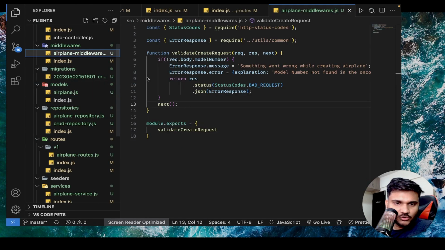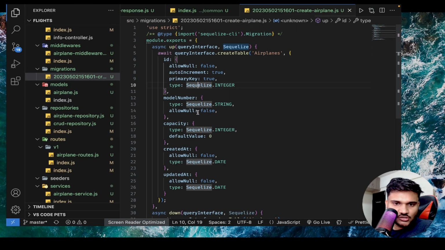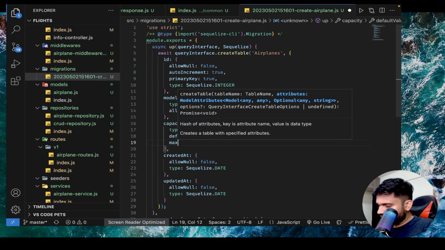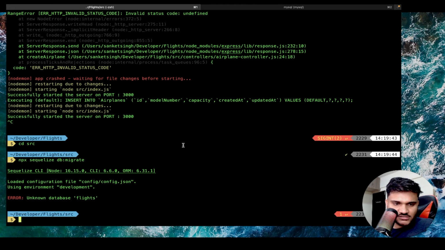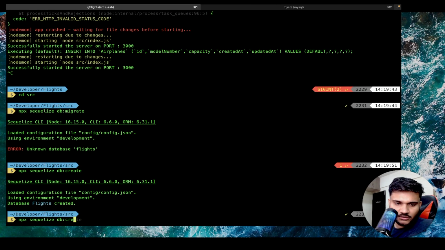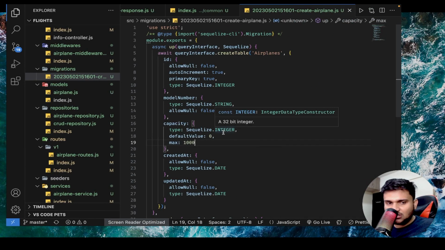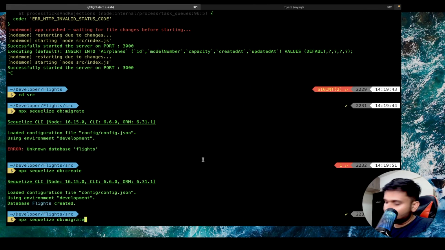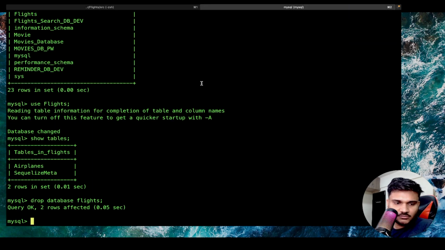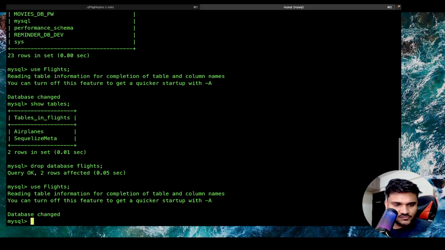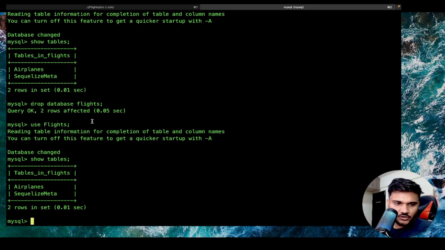And before that, I'll do one more thing. Inside my migration also, I'll say capacity can be maximum 1000. Okay. So let's do database create first and then we will do migrate. So db create and then we'll do db migrate. Technically, if we are making any database level change, we should have added another migration. But just to keep things simple and focus on the error messaging part, I'm doing this. db migrate. Now you can see we have a table. We will be having another table. Use flights, show tables. Now you can see we have some tables.